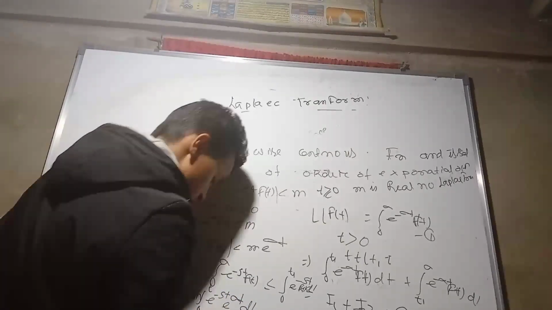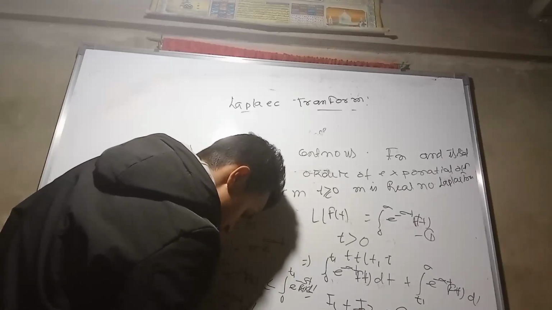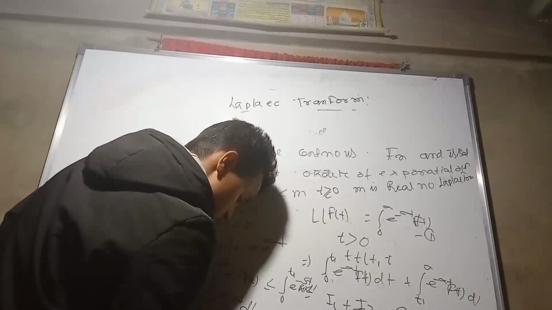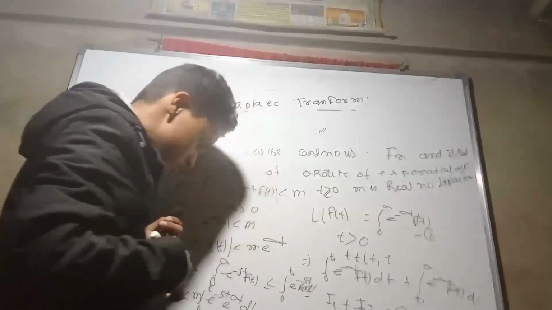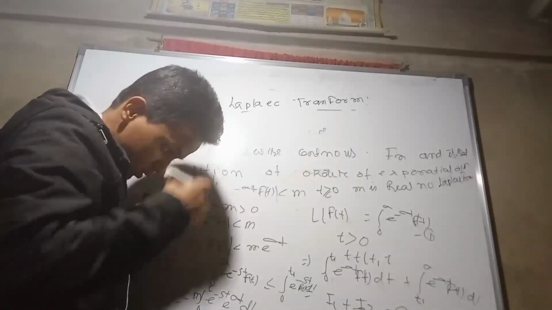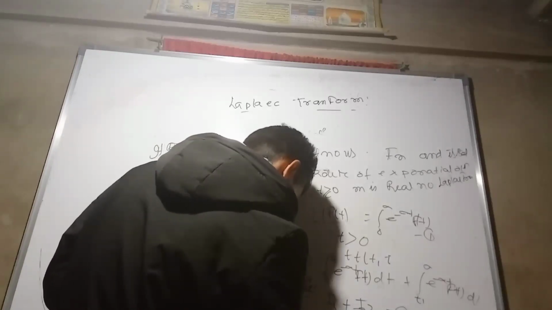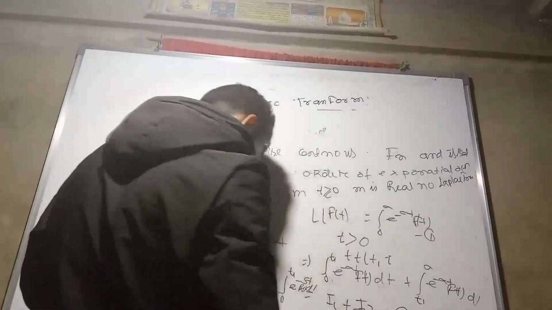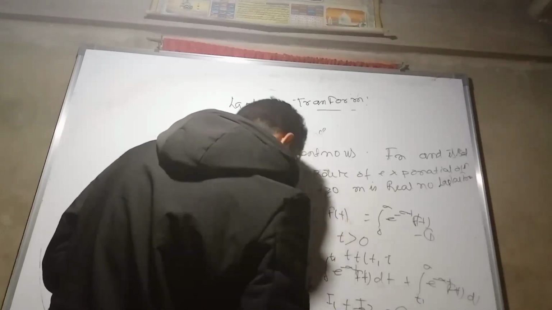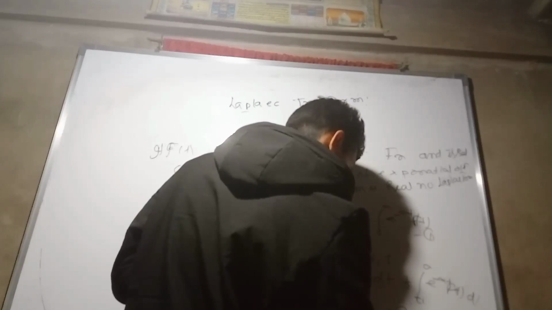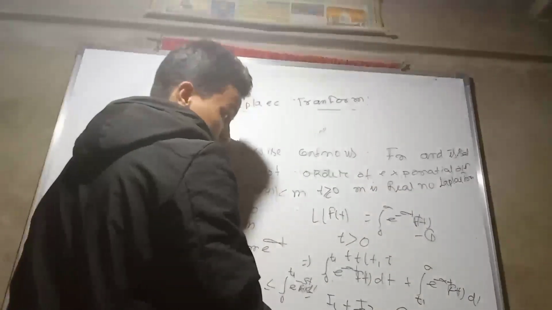We will get e to the power sigma minus s, with the condition that sigma is greater than s, so that we get M over s minus sigma. Since s is greater than sigma, we find a finite value for the Laplace transform.